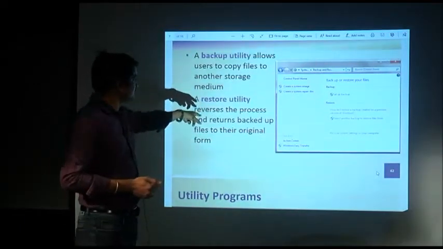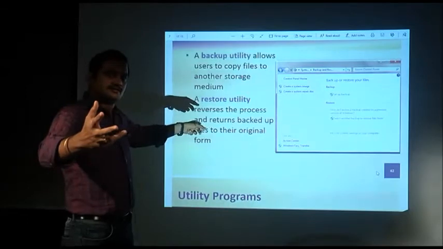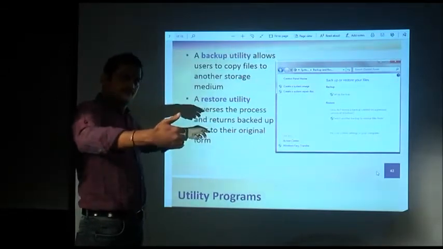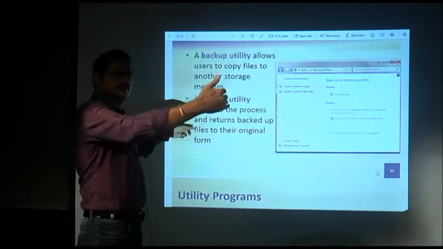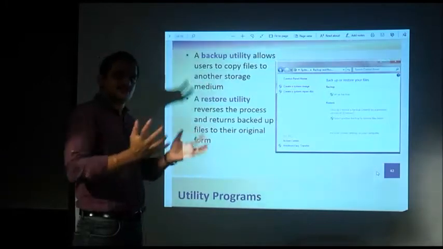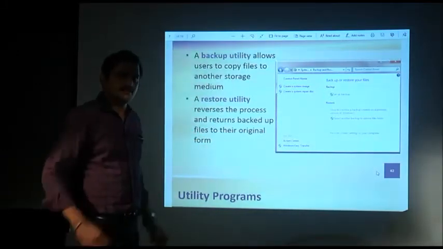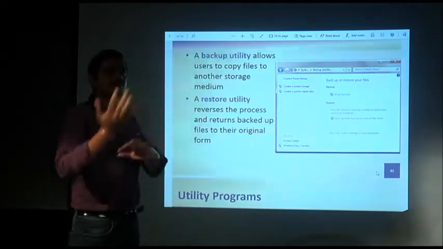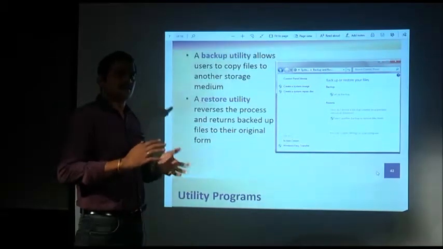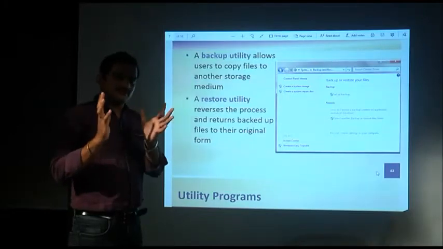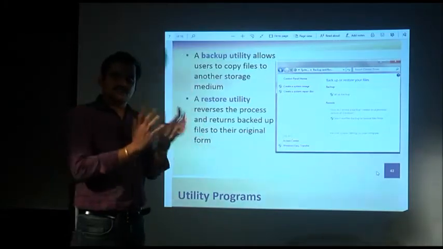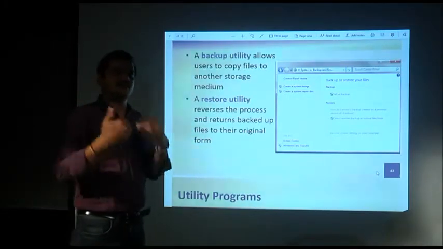And for restoring the disk, restoring the system to the state before the point of failure, you can use the utility that is called restore utility. Backup utility and restore utility. You can take backups regularly, so that you have an image of your disk present somewhere, which you can restore anytime your disk fails.